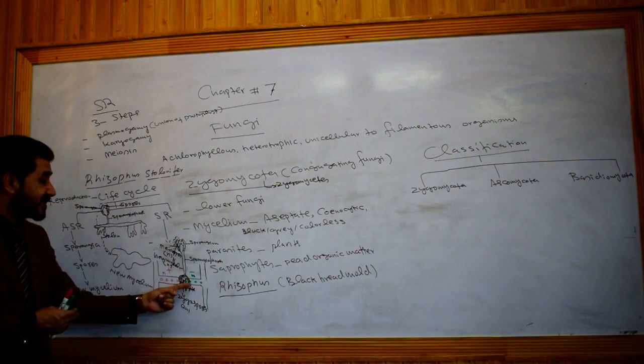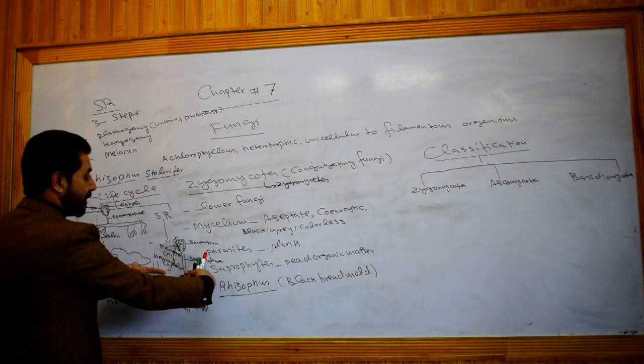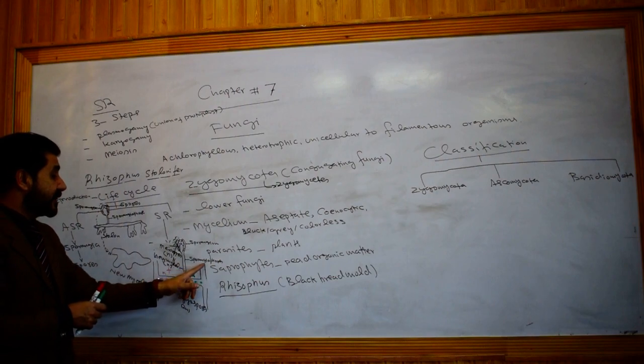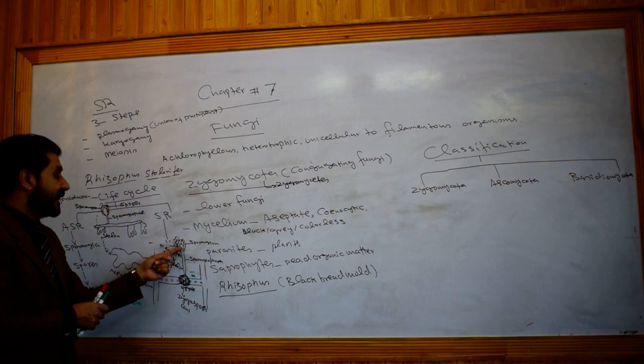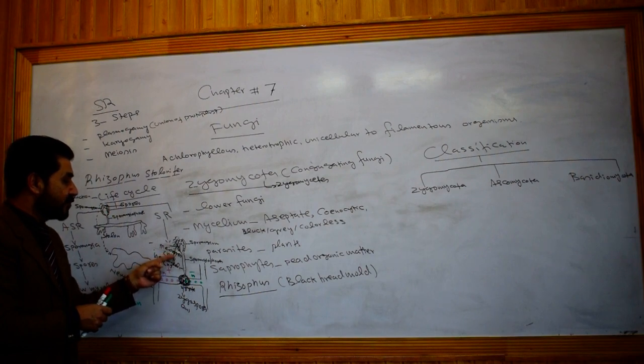Zygospore is a thick-walled resistant structure in between the two tips of the hyphae belonging to two opposite species. Then this zygospore will germinate and it will produce what? Sporangiophore, erect branches. Then sporangiophore produces a globose structure which is called sporangium. Inside the sporangium, many diploid spores will be produced, but soon meiosis will occur and these spores will become haploid spores. That is why it got its specific name, meiospores, because meiospores are those spores which are produced as a result of meiosis.